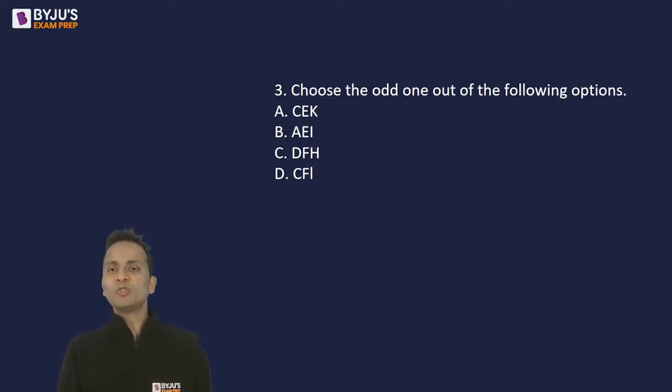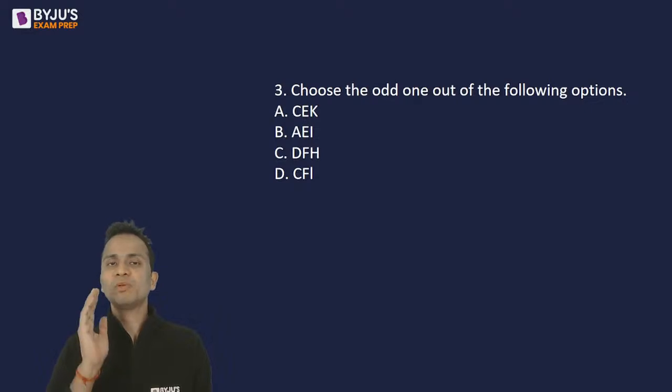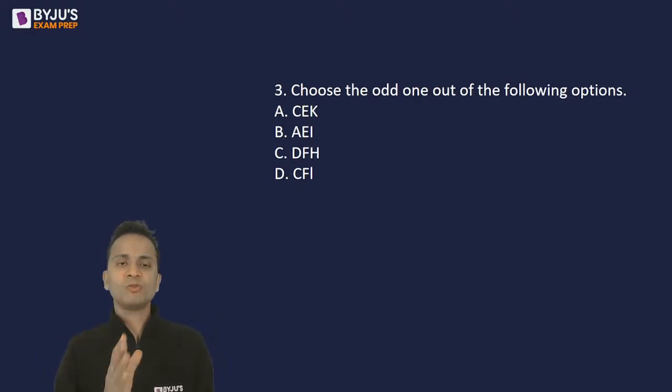Choose the odd one out of the following options. Now, I have repeatedly mentioned that if you know the number equivalence of the alphabets, then it will be very easy for you to find out the correct answer of such questions. Just knowing the number equivalence of the alphabets.